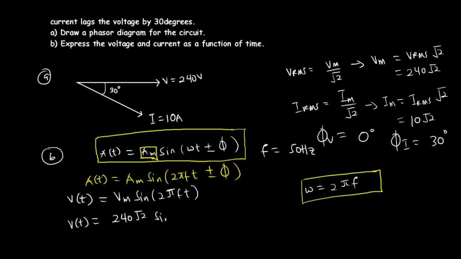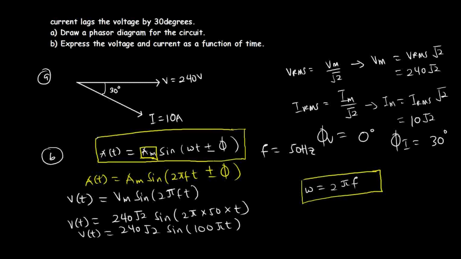And then sine of 2 pi f, so that would be 2 pi times 50, then times t. So V of t is equal to 240 square root of 2 sine of 100 pi t. So that's the voltage as a function of time.